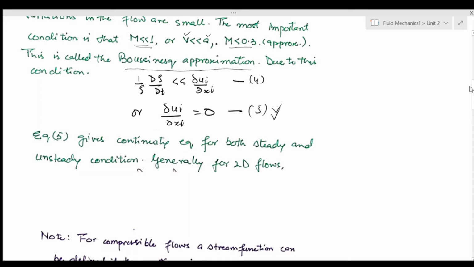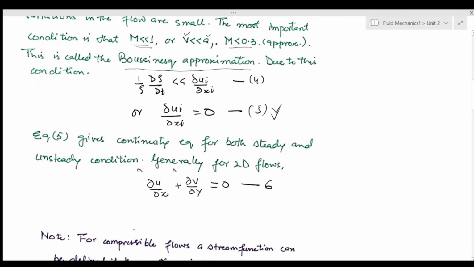So this equation 5, it provides me with the continuity equation for both steady and unsteady condition. So generally, for a two-dimensional flow, if I have a two-dimensional flow, then I can say that del u by del x plus del v by del y, this is Cartesian coordinates, is equal to 0.